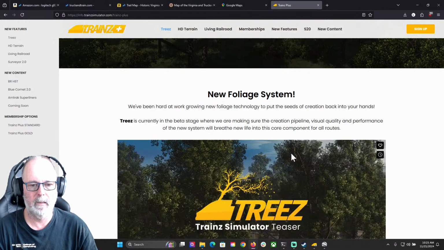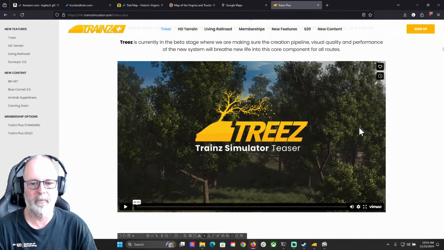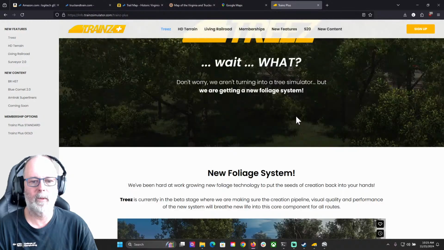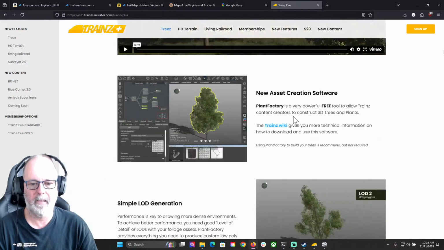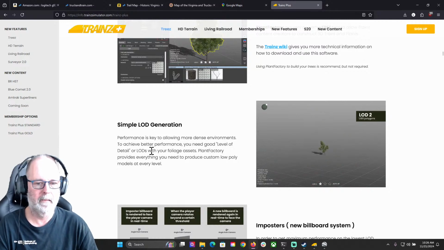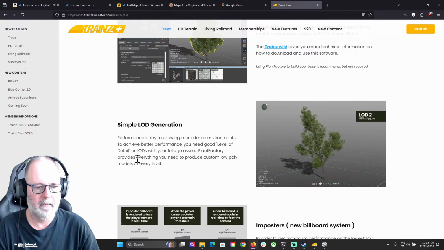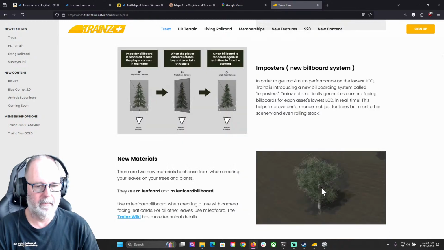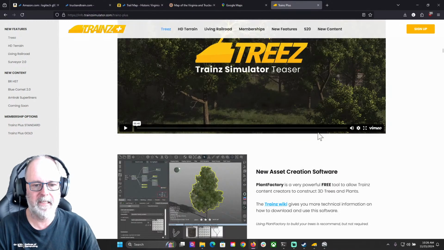I wonder, currently in beta stage, where we make sure the creation pipeline, visual quality, and performance. Okay. Plant Factory. What is the difference between, I don't get it. There's trees and there's Plant Factory. Okay. And then there's simple LOD generation. Level of detail. Aha. They actually just do two-dimensional trees in the game. Interesting. I guess this is all about trees then?